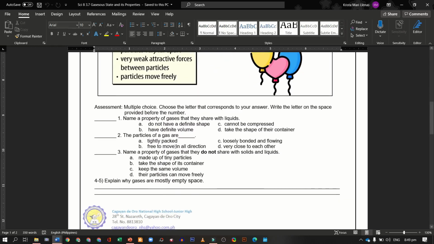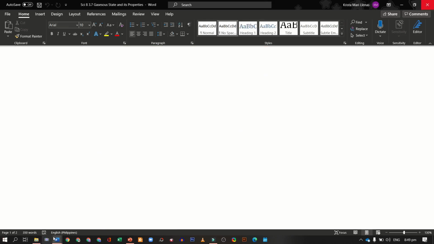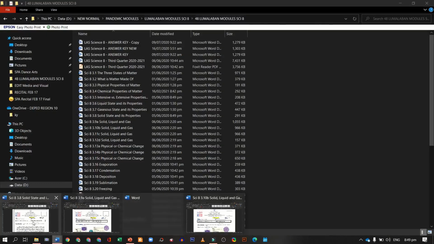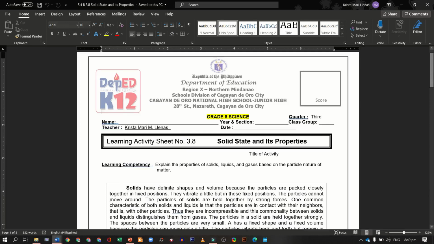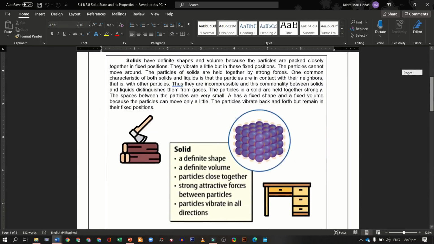So 1, 2, 3, 4 items. There are three items for our multiple choice, and for numbers 4 to 5, explain why gases are mostly empty space. Next, we have 3.8. We have the solid state and its properties.